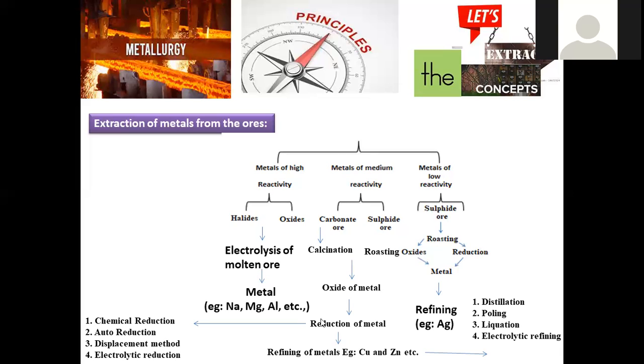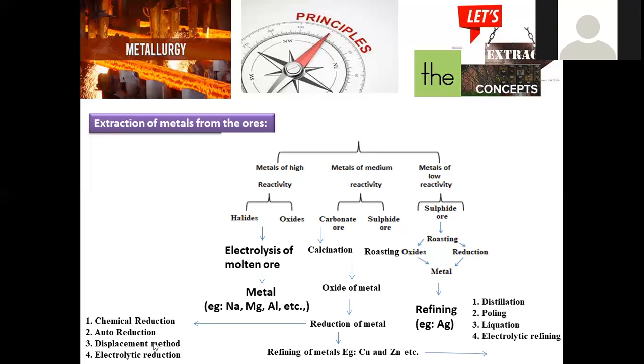And let us see how many methods there are for the reduction of metal. Reduction of metal is either by chemical reduction. Chemical reduction means if a metal oxide, for example zinc oxide, is taken, that zinc oxide will be treated with a suitable chemical in order to remove the oxygen from it. That is called reduction of metal by chemical reduction. By the addition of a chemical reagent, oxide will be removed from it. Auto reduction means it decomposes by itself, releasing oxygen by itself. So that is called auto reduction.